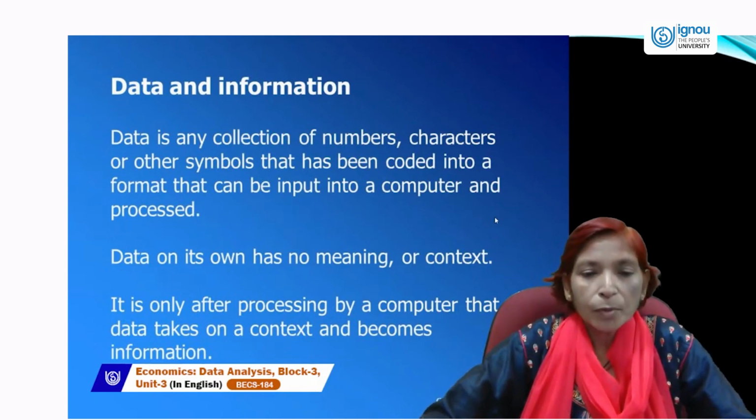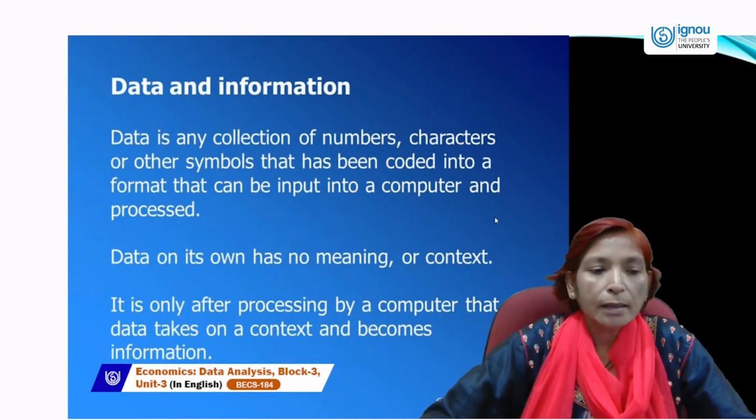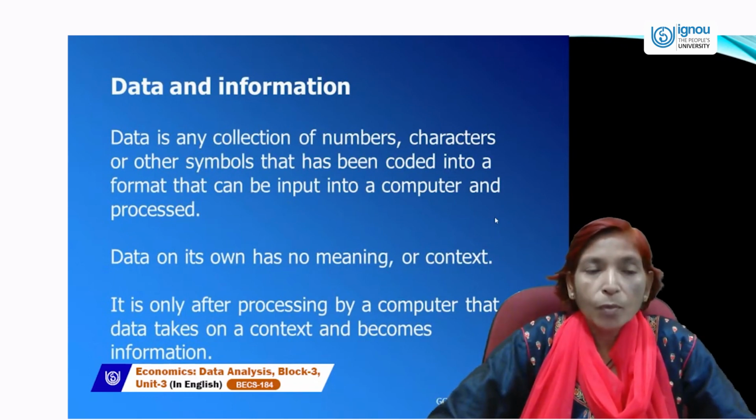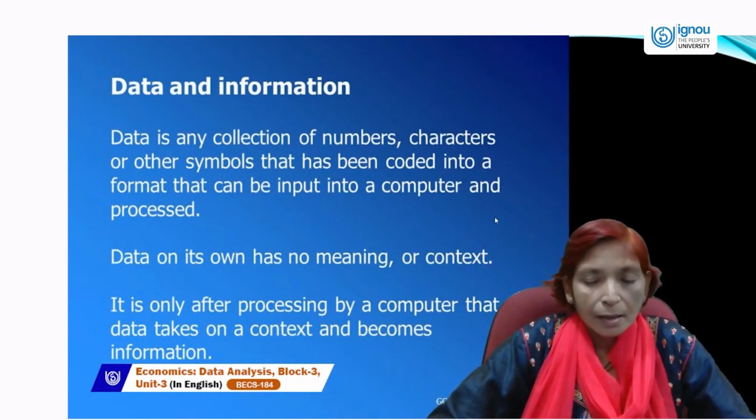So it is only after processing by a computer that data takes on a context and becomes information. Data is more informative when we know how to use it. Otherwise, data is useless. Data is nothing.